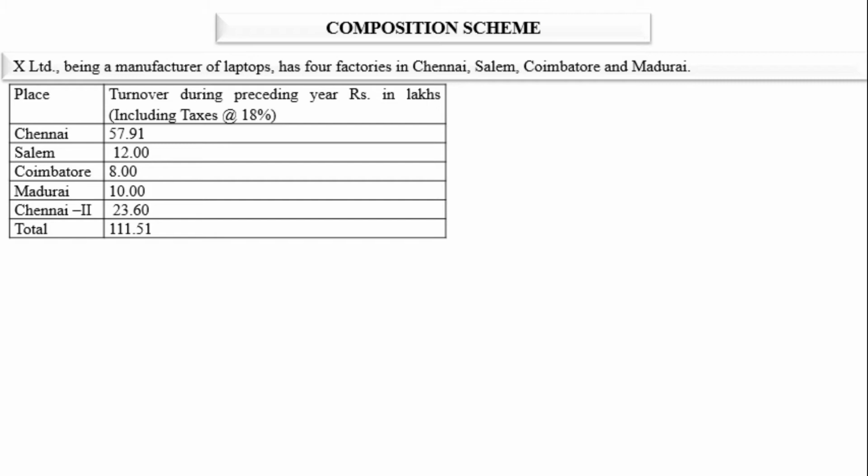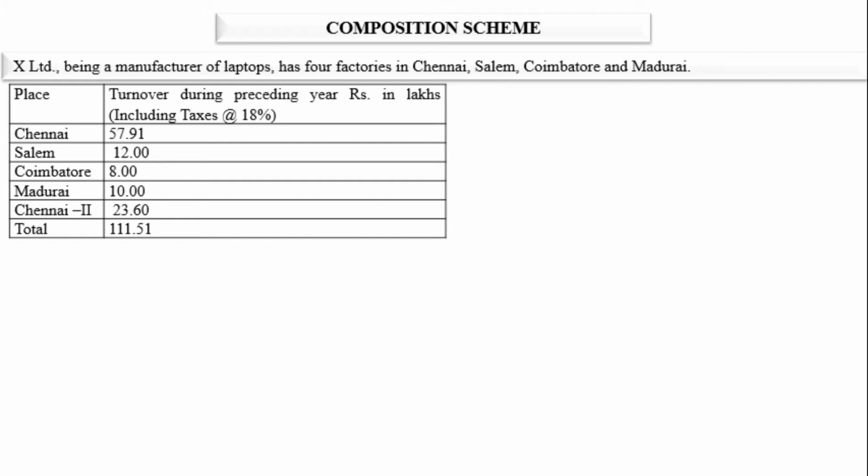So now whether composition scheme is applicable or not, in this case you have to find out. But for this, what is the limit for composition scheme? So limit here is 1.5 crore or less than 1.5 crore, and in some special category states it is 75 lakh.